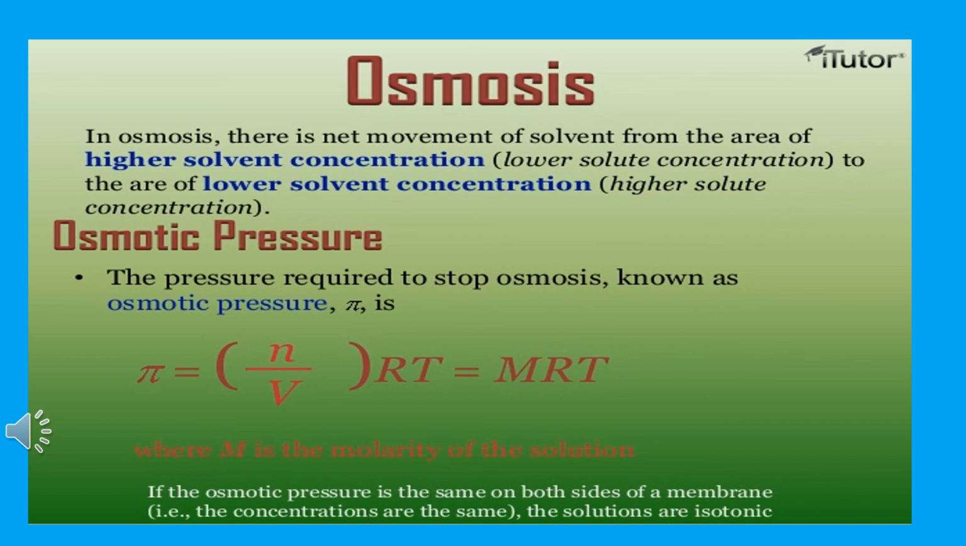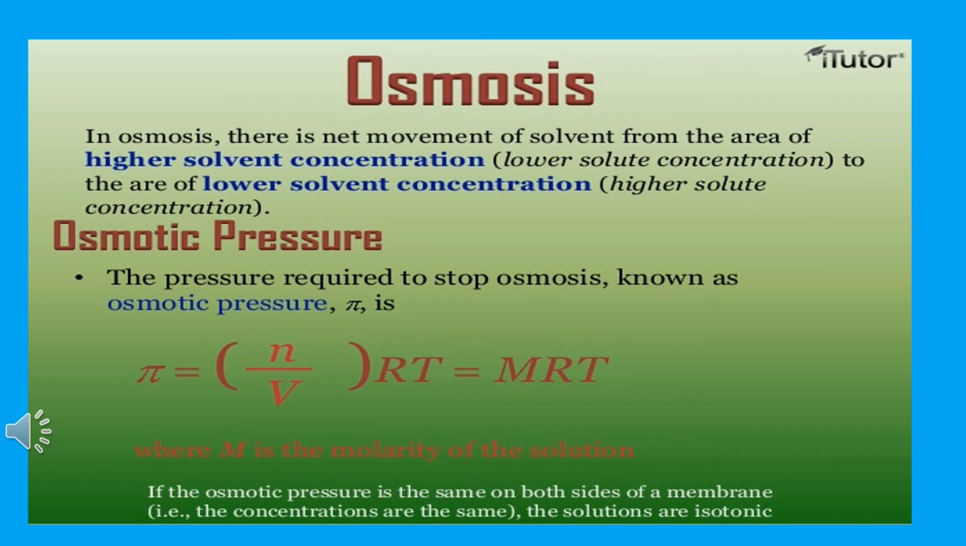Osmotic pressure pi can be calculated using the formula pi equals N by V into RT, which is equals to capital M RT. Here N is the number of moles of the solute, V is the volume of the solution, R is the gas constant, and T is the temperature in absolute scale. M is nothing but the molarity of the solution.